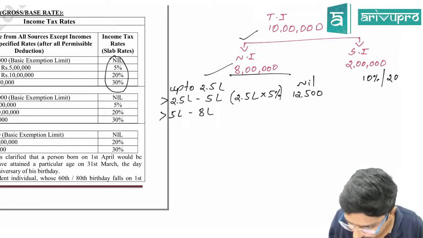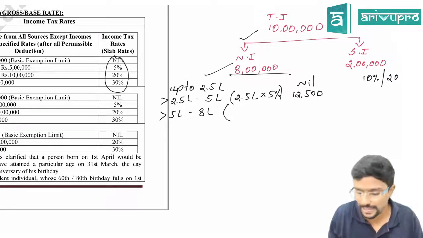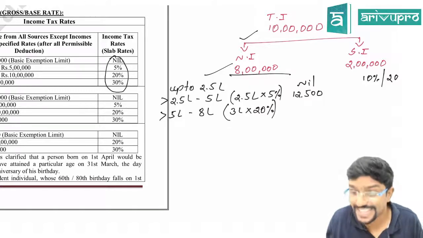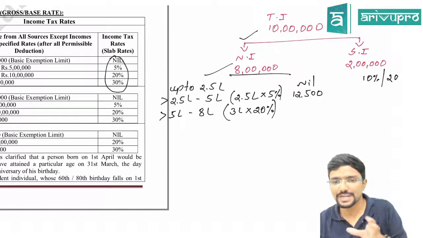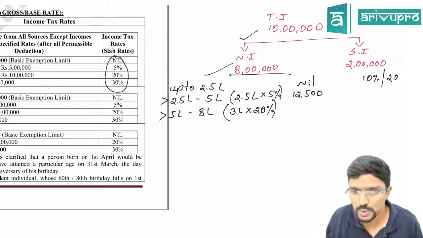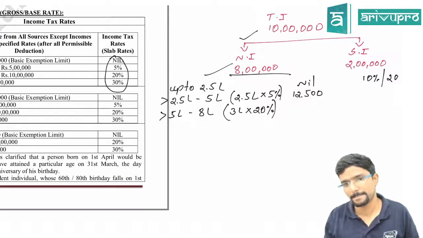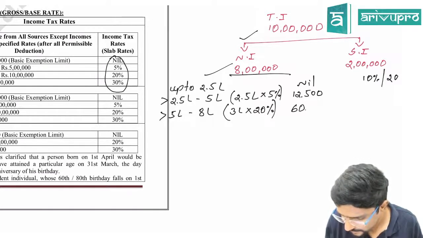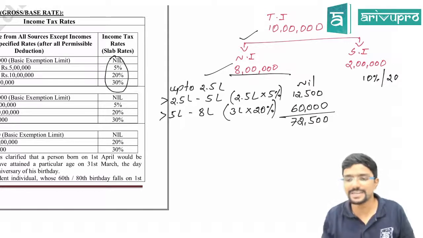So in this case, what is the difference between 8 lakh and 5 lakh? 3 lakh. Into 20%, tax rate is 20%. So 3 lakh into 20% comes to, how much is that? 60,000. So the amount comes to 72,500. This is not your ultimate tax liability.